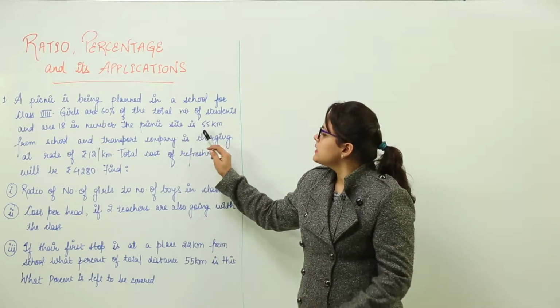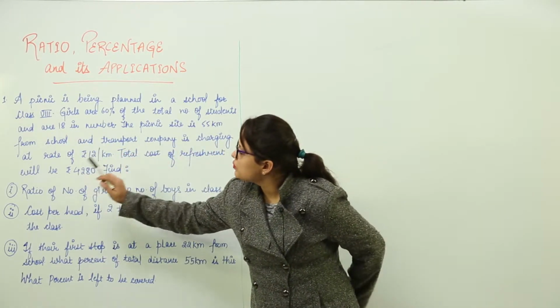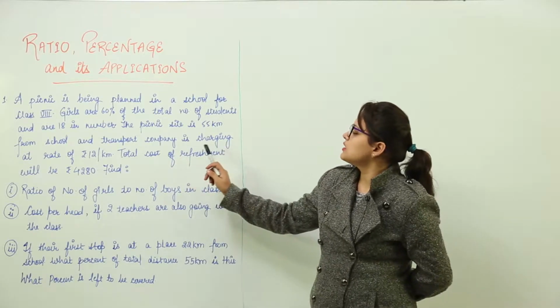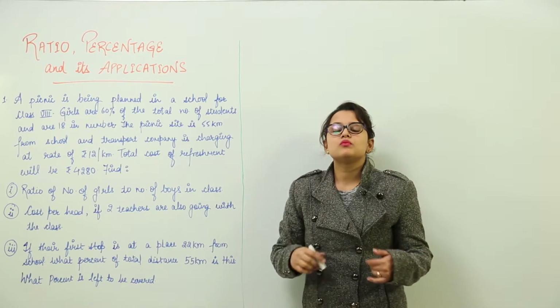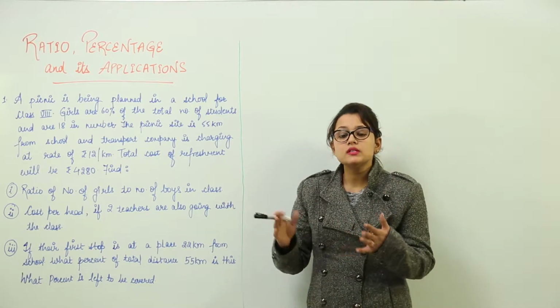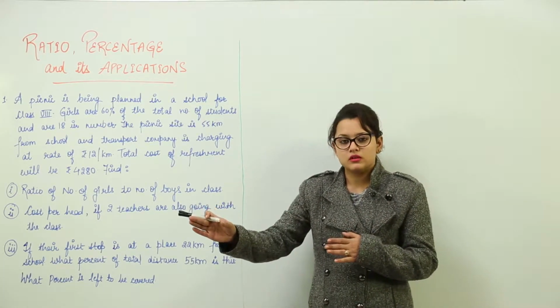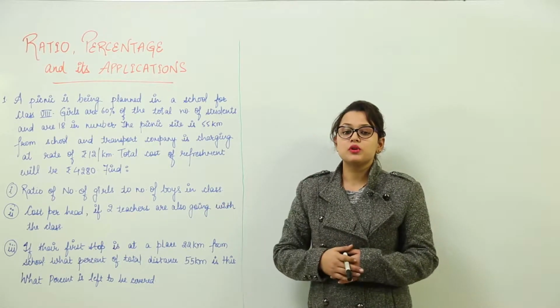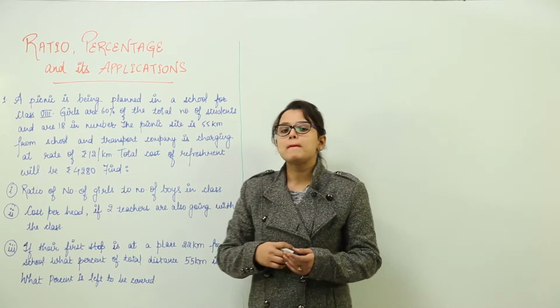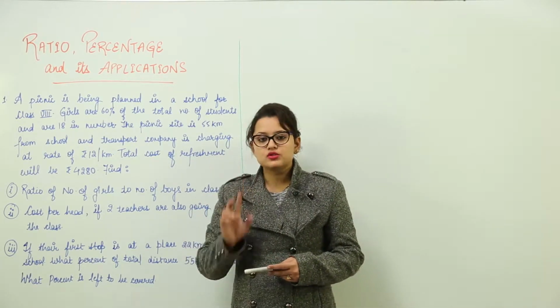The picnic site is 55 kilometers from school, and the transport company is charging rupees 12 per kilometer from each student.